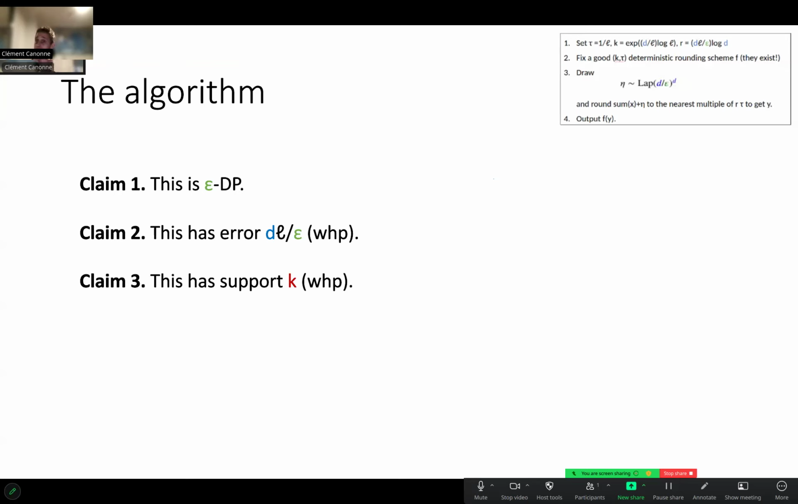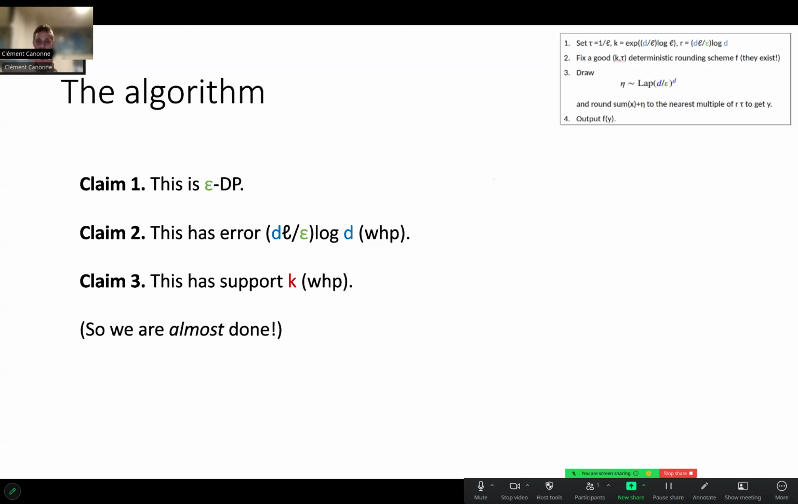And then I apply the deterministic rounding scheme, and now I'm using the second item of a deterministic rounding scheme, which says, well, if I look at any small enough ball around any point, the image of this ball by my deterministic rounding scheme has small cardinality, at most k. This is exactly what I want here. So just by definition of the deterministic rounding scheme, I get claim number 3. Just to be completely accurate, here's the extra log d that I was hiding for intuition. Anyways, at this point, we're almost done.